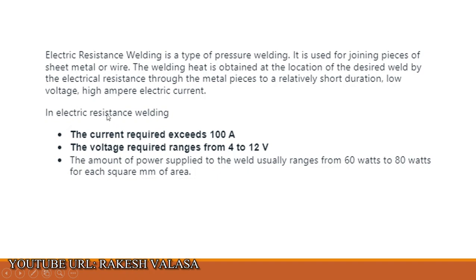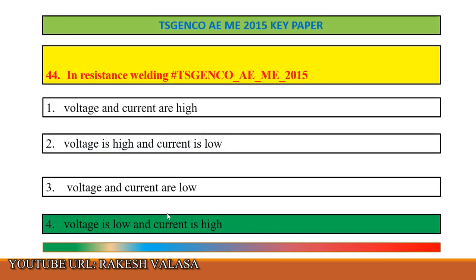In electric resistance welding, the current required exceeds 100 amperes. The voltage required ranges from 4 to 12 volts. The amount of power supplied to the weld usually ranges from 60 watts to 80 watts for each square mm of area. So the correct answer is option 4, that is, in resistance welding voltage is low, that is 4 to 8 volts, and current is 100 amps.